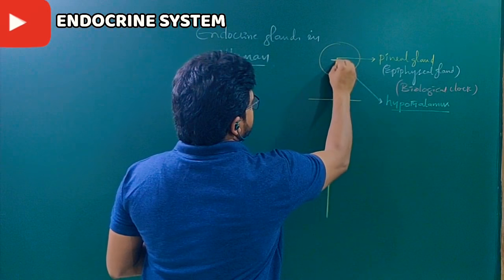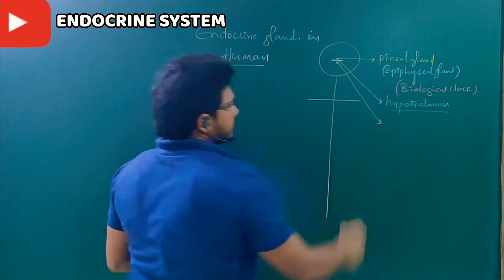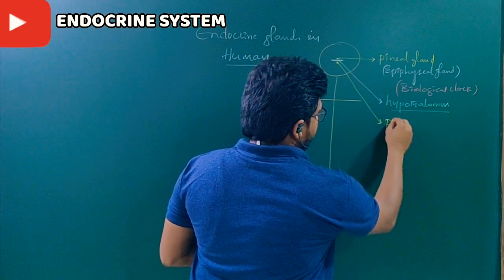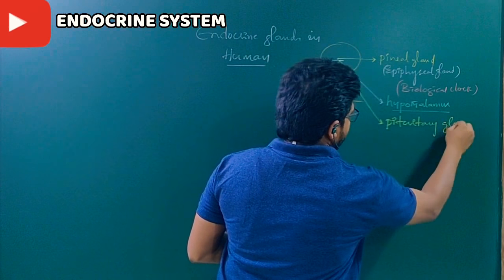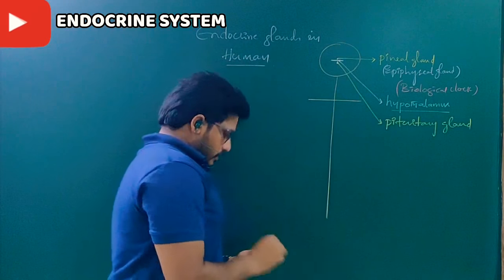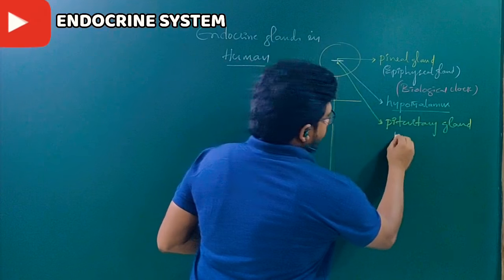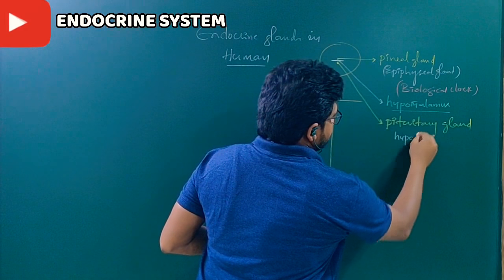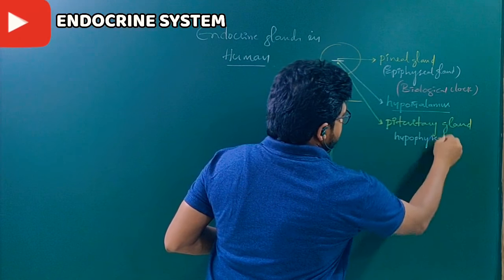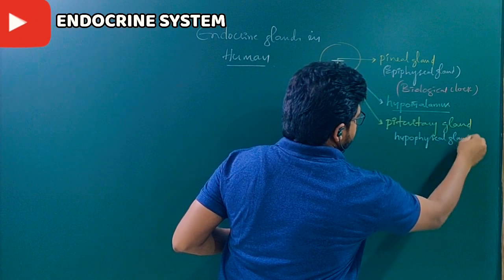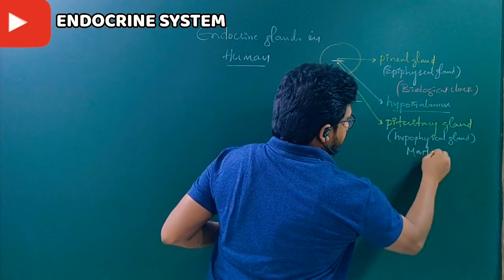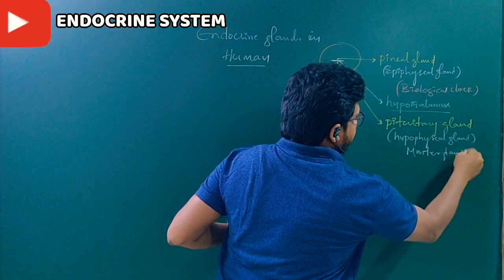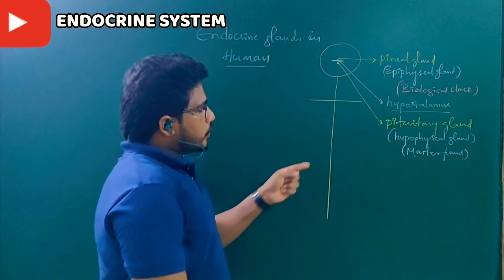Below the hypothalamus, there is another small gland called the pituitary gland. The pituitary gland is also called the hypophyseal gland. This is also the master endocrine gland. Master gland. Okay, fine. Don't confuse.